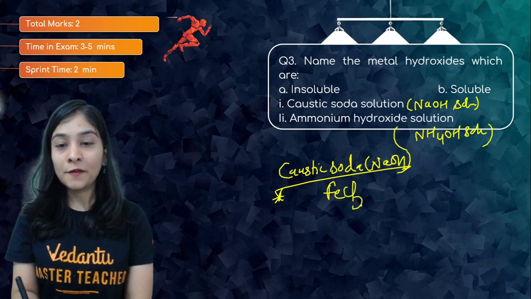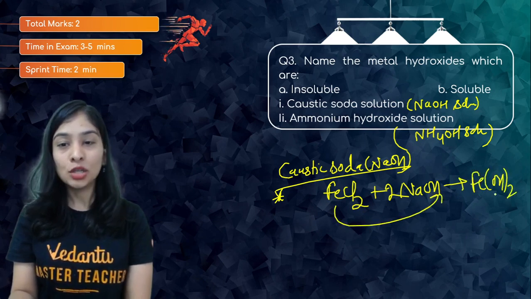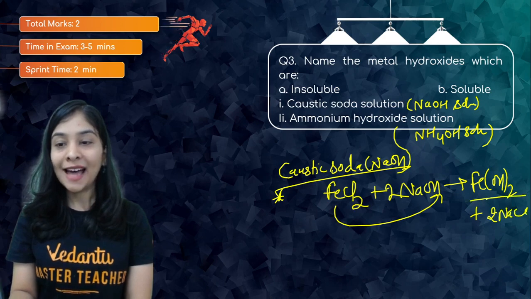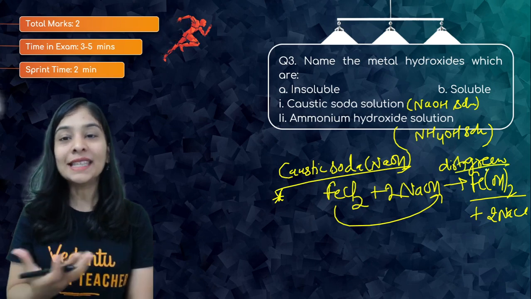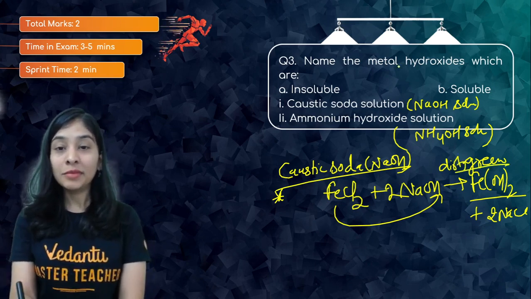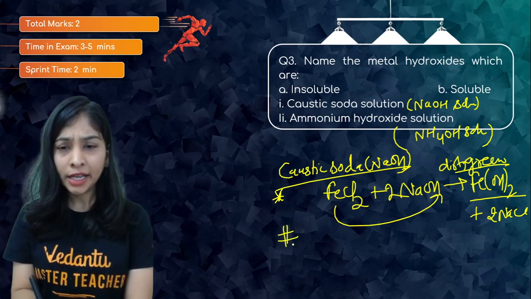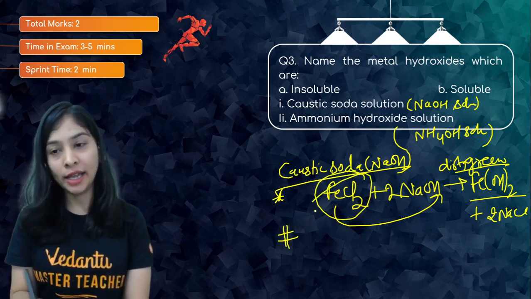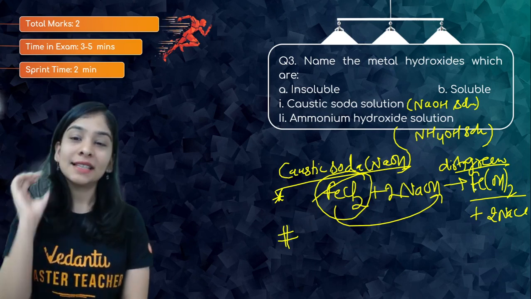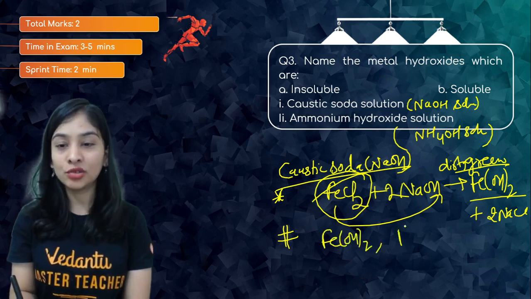Like suppose I'm taking ferrous chloride solution and I'm putting in NaOH. What basically I'm going to get: iron with 2 valency reacts to give Fe(OH)2 and 2 NaCl. And that is something that gives us that green, not green, dirty green precipitate. Okay, so an insoluble substance I'm going to get. Name the metal hydroxides which are insoluble in caustic soda. Okay, so I did not need to tell the metal chloride and all. We need to talk about the metal hydroxide. So you know that most of the metal hydroxides are not soluble in NaOH. So suppose I am taking iron hydroxide solution in what?